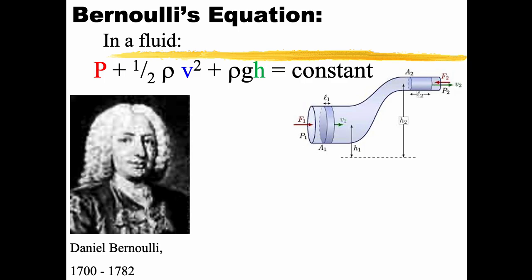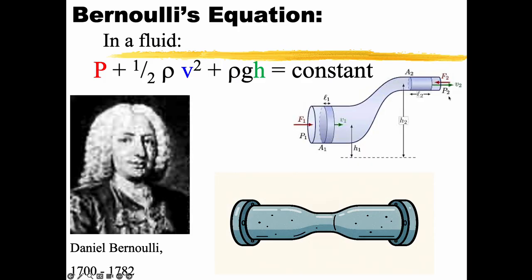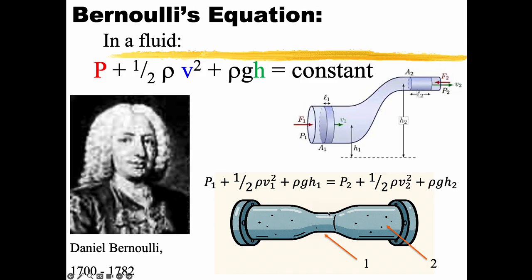Anyways, now here's the good thing, class. I'm not going to make you plug numbers into this, but I do want you to use this equation to think. So here we go. Here's a pipe, similar to the pipe we were looking at before, and let's say I have fluid flowing through this pipe. I want to look at it at two places: here's position 1, here's position 2. Now notice the middles of the pipe here and here are basically the same. So what is that going to do? Here's my equation, at position 1 and position 2. If I'm at basically the same height, now I know I made the areas bigger, but if I'm at the same height, well, that's just going to subtract out.